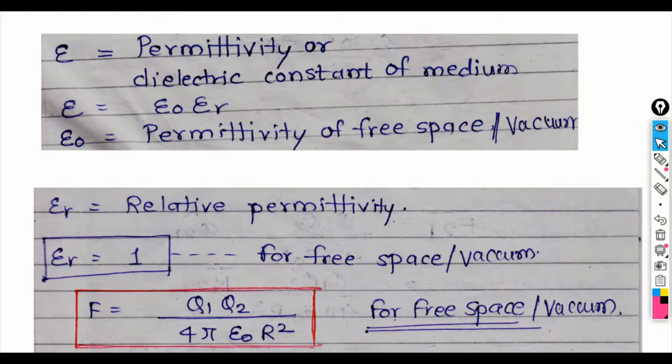Just as we discussed the formula for Coulomb's law, that is force. For free space or the vacuum, you are supposed to substitute epsilon by only epsilon 0. So here in the formula, the only change you will be making is Q1 Q2 upon 4 pi epsilon 0 into r square. Again I repeat, this is the magnitude of the force between the two charges.